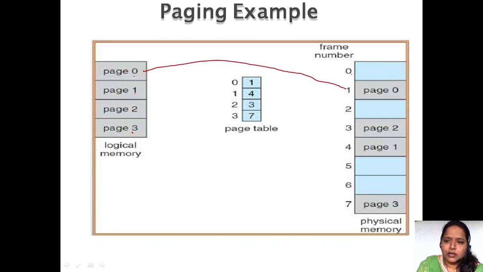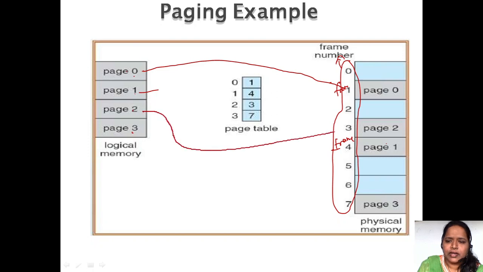First frame. These are all the frame numbers. These 1 2 3 4 5 6 7 are the frame numbers. So here page 0 I kept in frame 1. Fine. And page 1 I kept in frame 4. And page 2 I kept in frame 3. And page 3 I kept in frame 7.